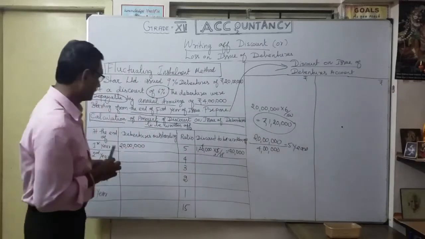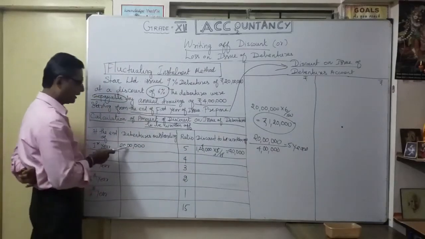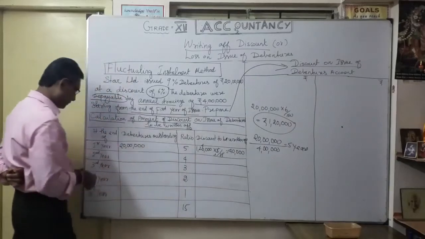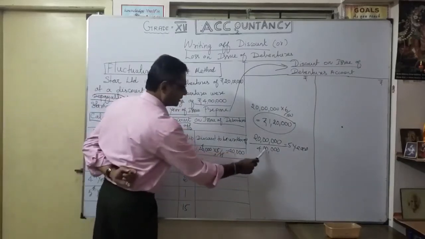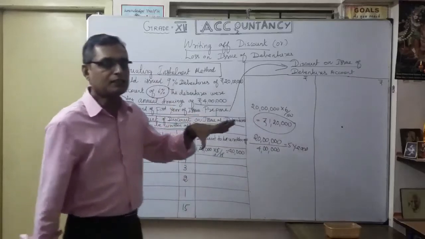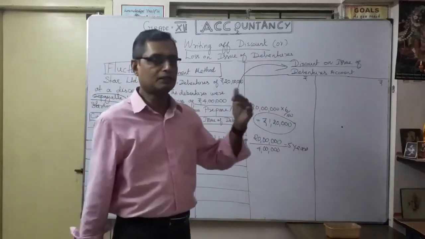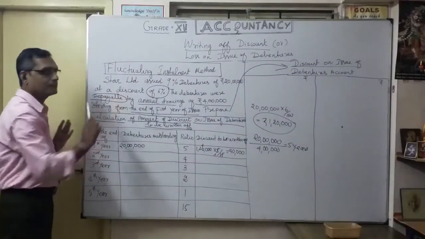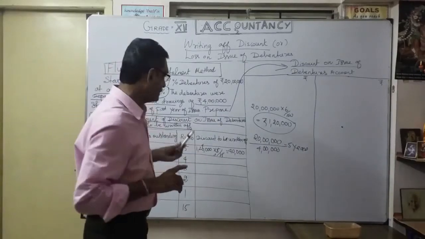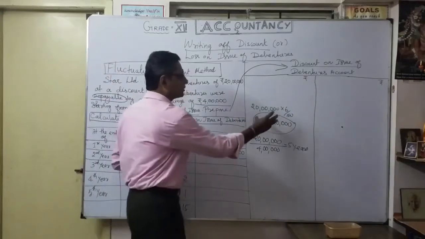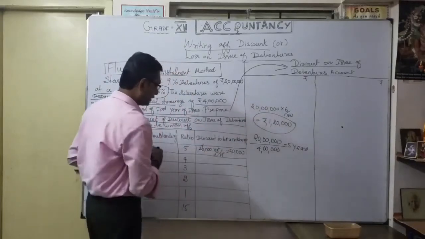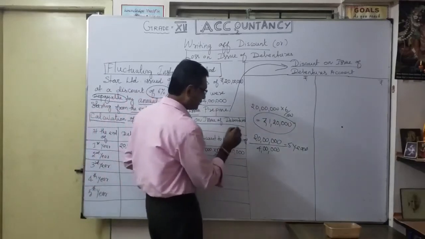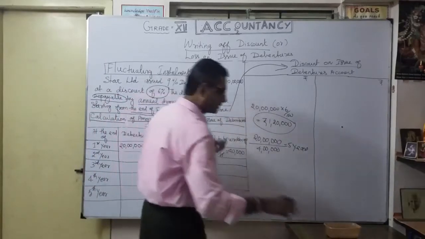First year, you are going to redeem 40,000. You understood? Repeat once again. As 20 lakhs debentures outstanding very first year, the ratio up to 5 years according to this calculation, each year 4 lakhs. So 20 lakhs will be redeemed over 5 years. Every year 4 lakhs means in the 5th year the entire redemption money will be wound up. Then this is the discount part. How much discount we calculated? 1,20,000. That 1,20,000, first year, how much you are going to write off? Only 40,000. Now let's see one by one.